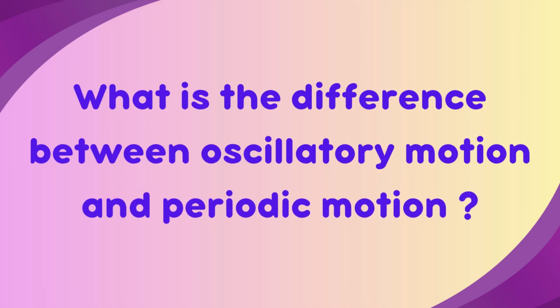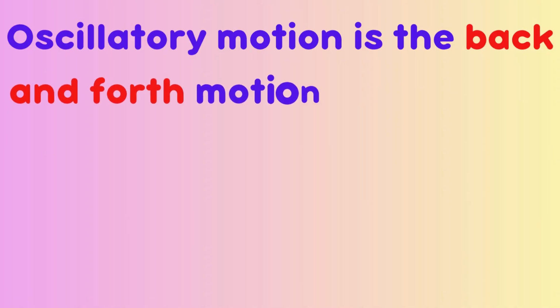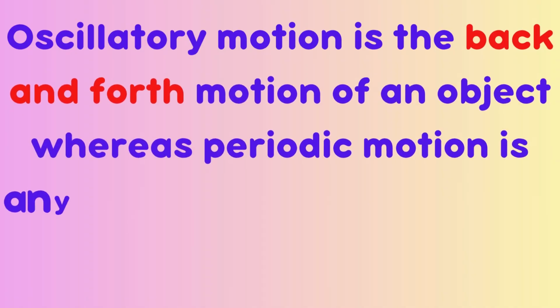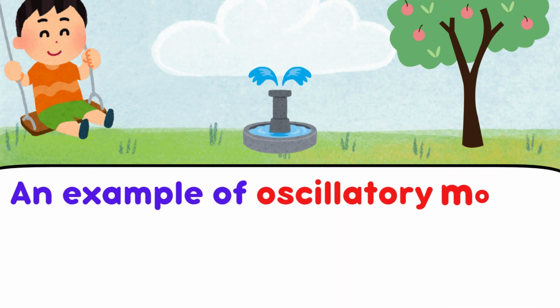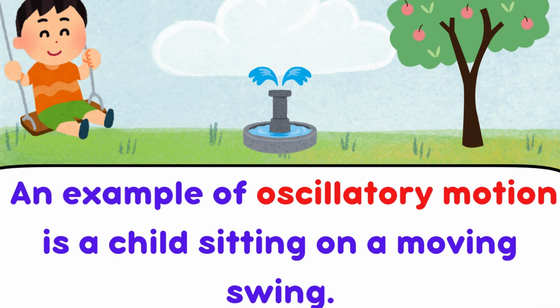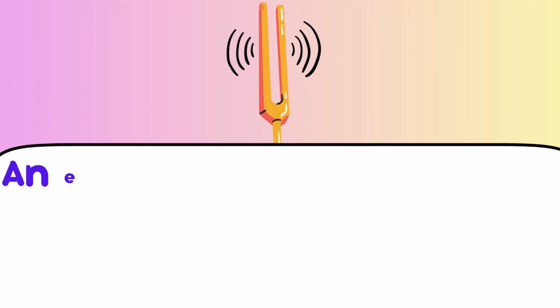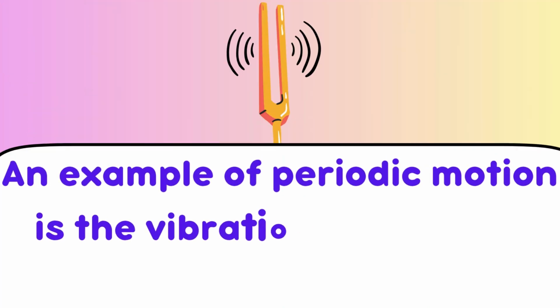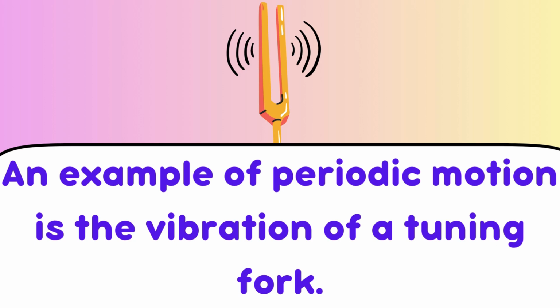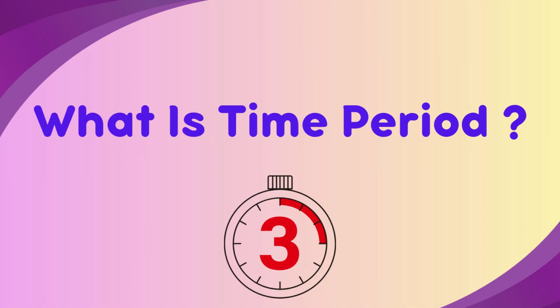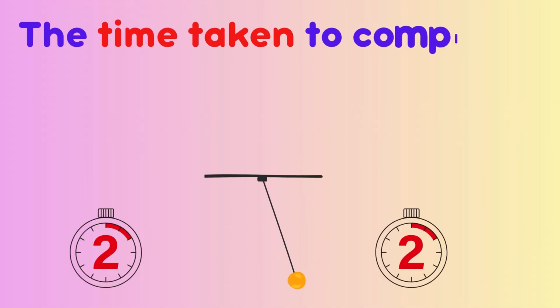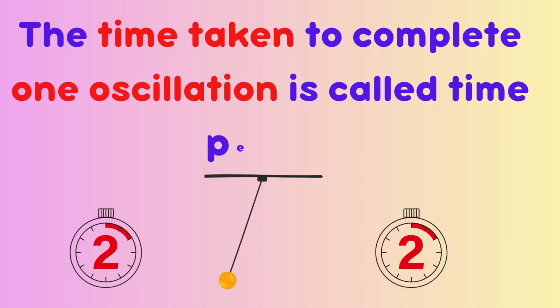What is the difference between oscillatory motion and periodic motion? Oscillatory motion is the back and forth motion of an object, whereas periodic motion is any motion that repeats after a fixed time interval. An example of oscillatory motion is a child sitting on a moving swing. An example of periodic motion is the vibration of a tuning fork. What is time period? The time taken to complete one oscillation is called time period.